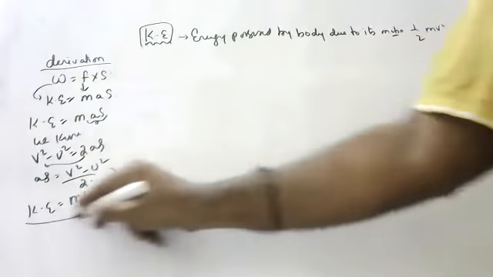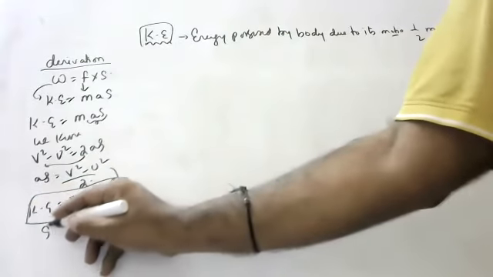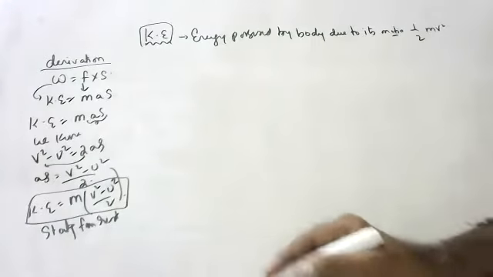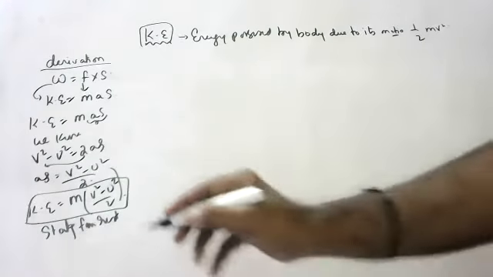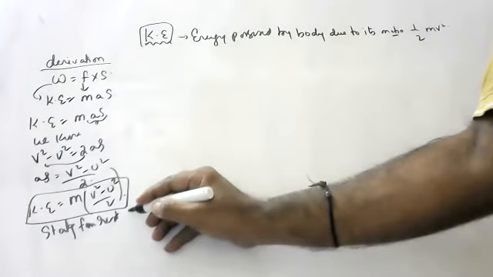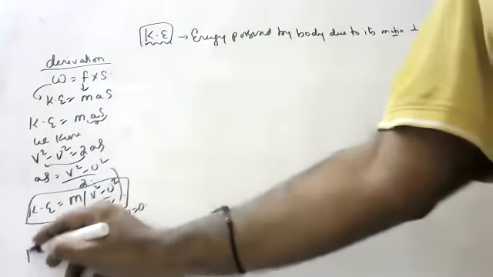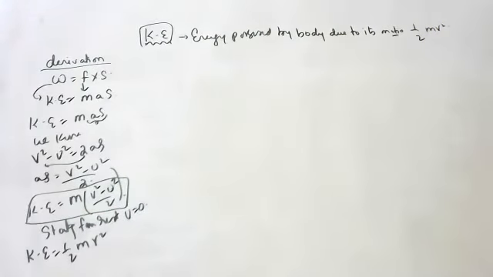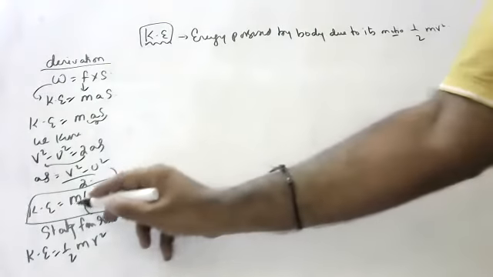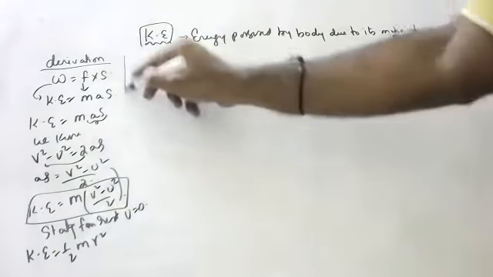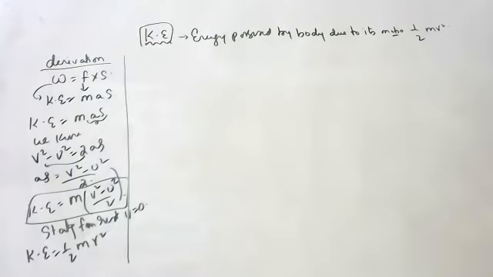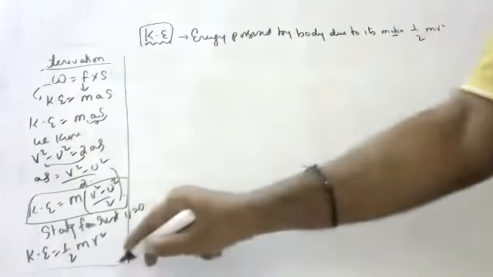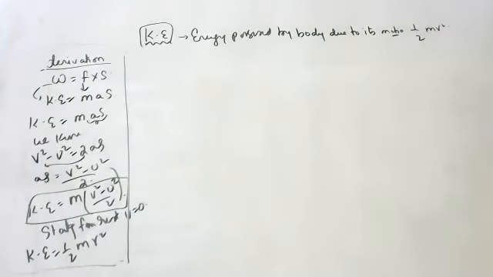This is one formula. If the body is starting from rest, what is u? u is equal to 0. So kinetic energy is equal to half mv square, because u becomes 0. So if the body is starting from rest, u is equal to 0, and we get half mv square. This is the derivation for kinetic energy. Practice it 3-4 times, children. It's very important. Even in exams, they ask it as the first question.